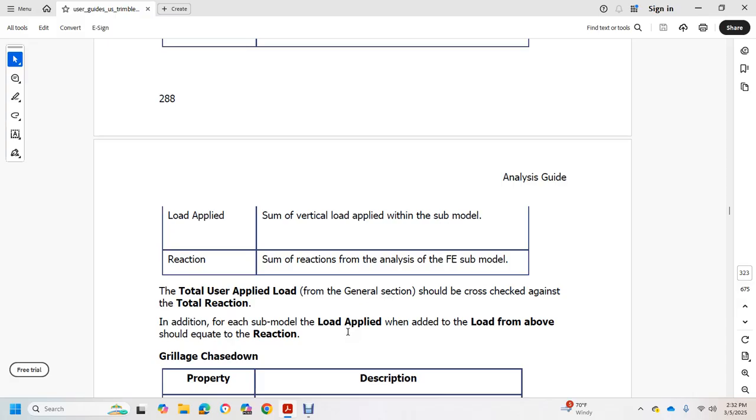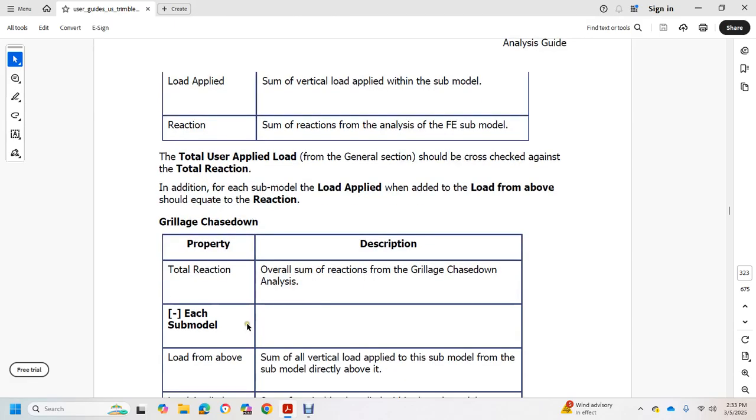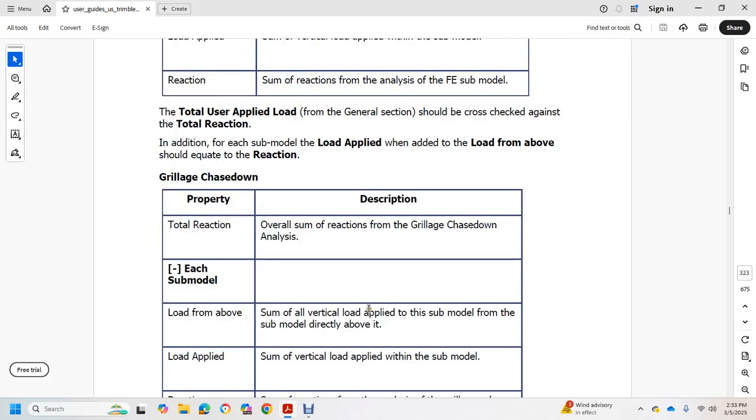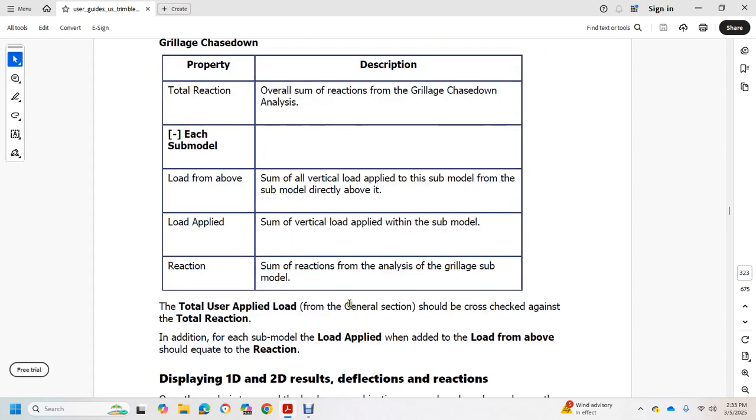In addition, for each submodel the load applied with the load from above should equate with the reaction property. Total reaction overall: sum of the reactions of the grillage chase down analysis. Each submodel load from above: sum of the vertical load applied to the submodel from the submodel directly above it. Load applied: sum of the vertical load applied. Reaction: sum of the reactions of the analysis for the grillage submodel. The total user applied load from the general section is cross-checked again against the total reaction.